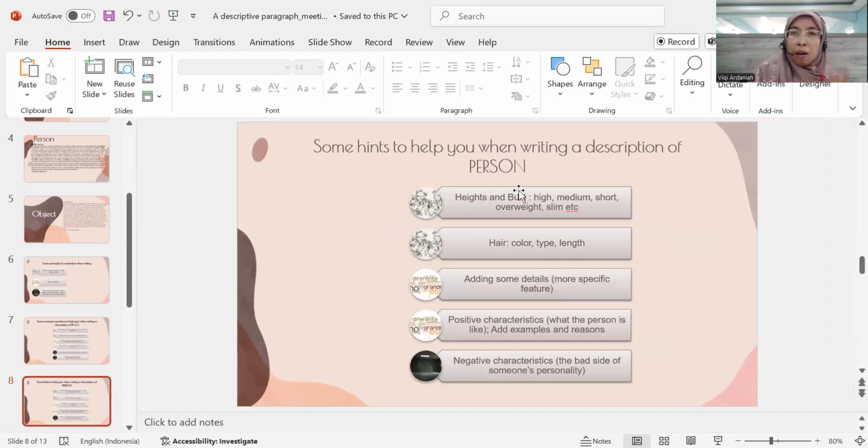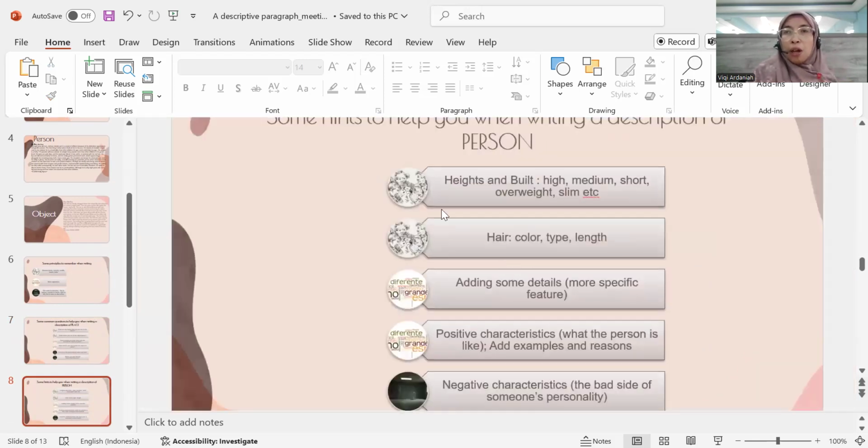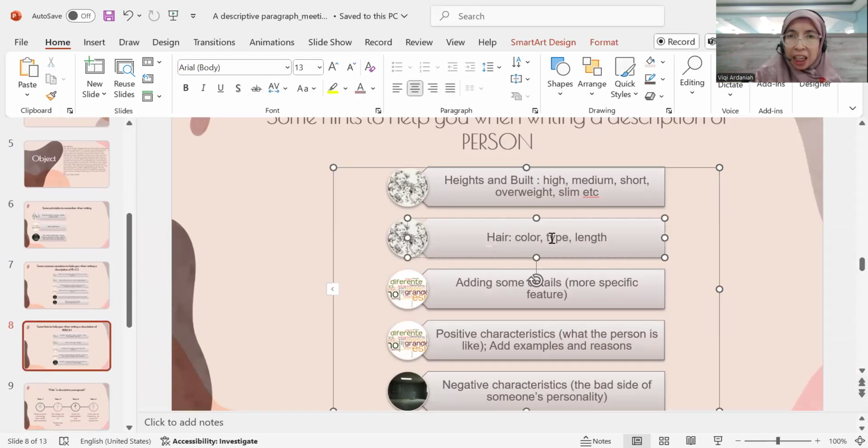Some hints to help you when writing a description of a person is that you have to describe the height and build. Let's say he's tall, medium, short, overweight, slim, thin, something like that. Hair: color, type, length. Not only hair, but also you can describe the face and also lips and also eyes. For example, my eyes are slanting, my eyes are round, thick eyebrows. You can explain anything that has something to do with the head.